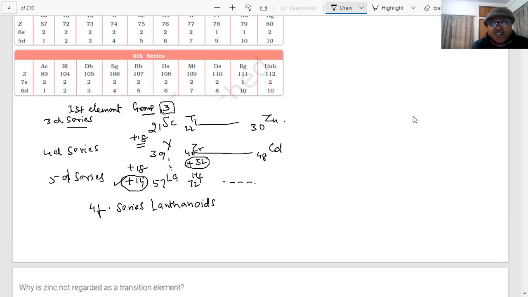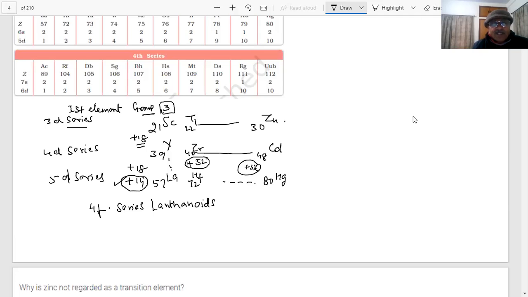The last element in the 5D series will be what? Because now we are adding 32, not 18. If you add 32, it will be lead. Wait, mercury. The atomic number of mercury is 80. Now you understood 80. Why did I do all that? We have to be sure what we are doing.